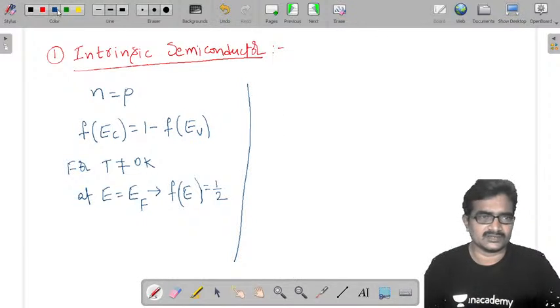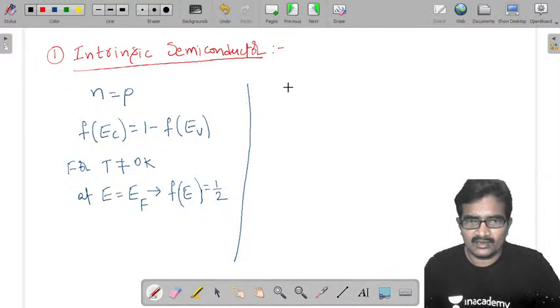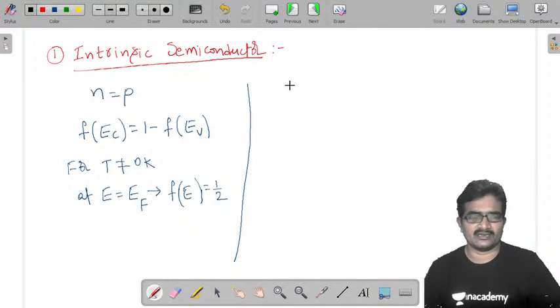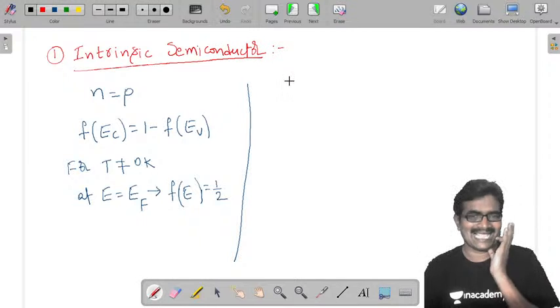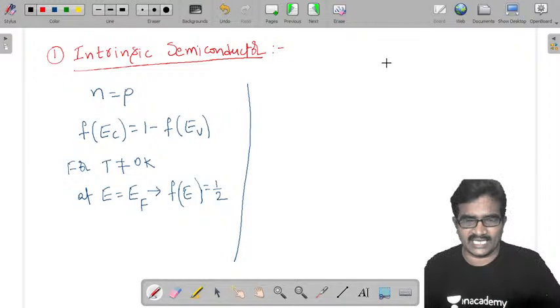So now here I am going to plot a graph between F of E and energy. On this axis, in this direction, I am taking energy.